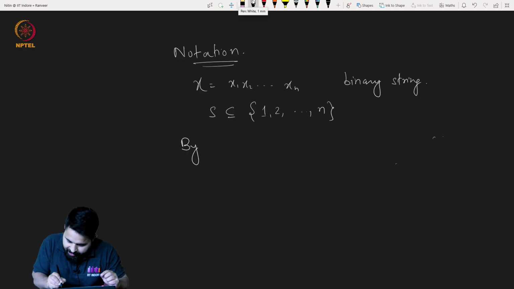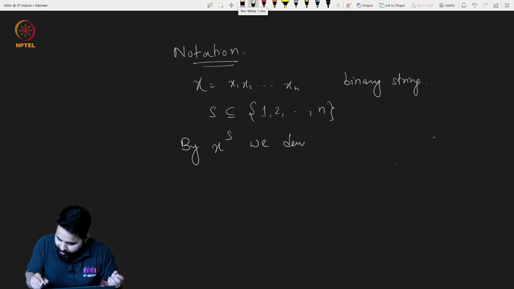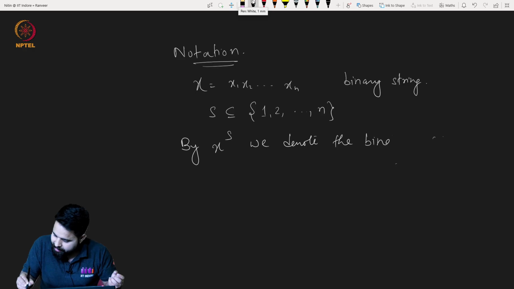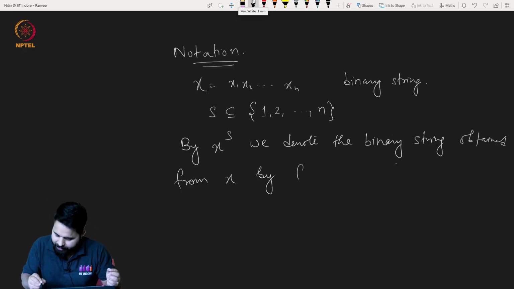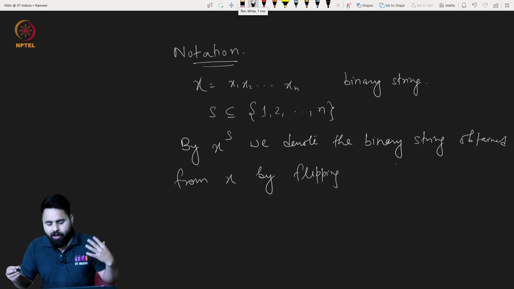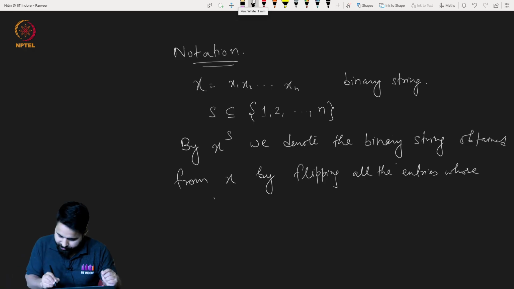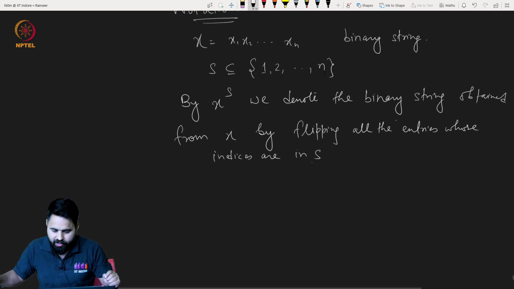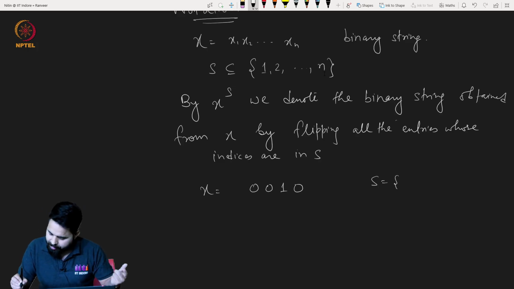By x^S we denote the binary string obtained from x by flipping all the entries whose indices are in S. Basically, suppose your string was 0 0 1 0, and your S was, suppose, {1, 2, 3}.